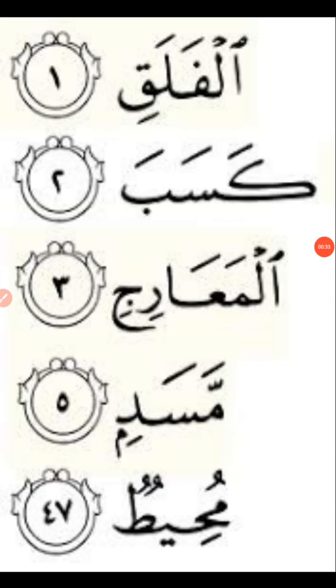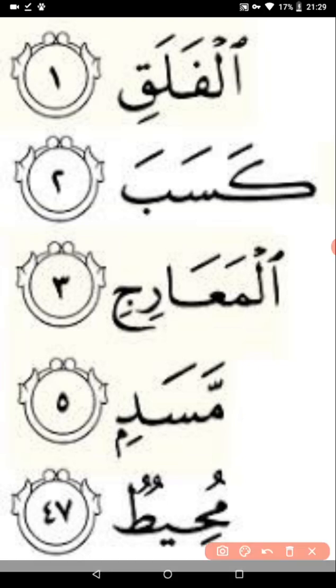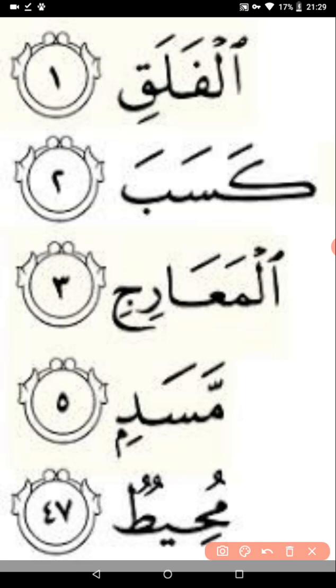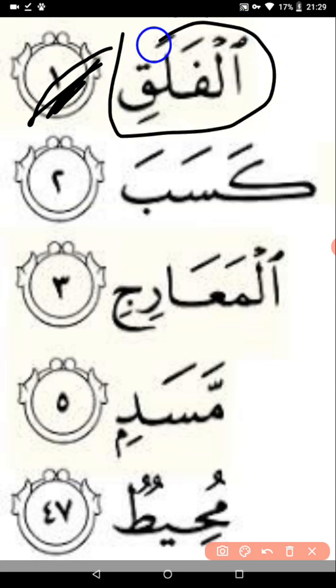Now, I will tell you when to use Kalkala. Kalkala is used when one of the 5 Kalkala letters is in the end, and after that there is a waqf, because it will be al-falaq. So we are doing waqf, so that's why we are reading it al-falaq. But if you ignore this waqf and just imagine that there is no waqf and it's a word that is al-falaqi, then there will be no kalkala.